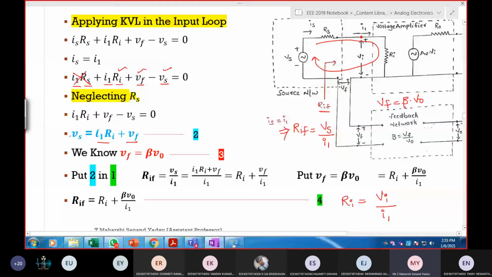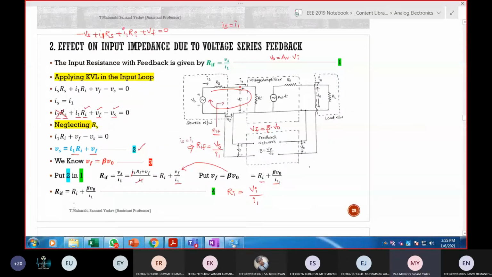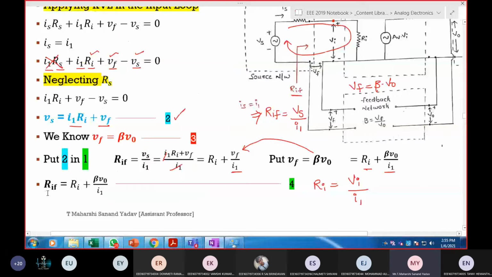However, I know the value of Vs from equation number 2. So I'm substituting this. Instead of Vs, I've written it as (I1 Ri plus Vf) divided by I1. So this one and this one get cancelled. Remaining is Ri plus Vf by I1. And I'm substituting the value of beta. Vf is nothing but beta times V out. So I'll get Ri plus beta into V output by I1. Clear till here? How I got this Rif?